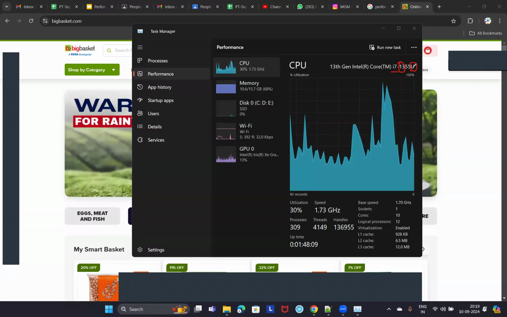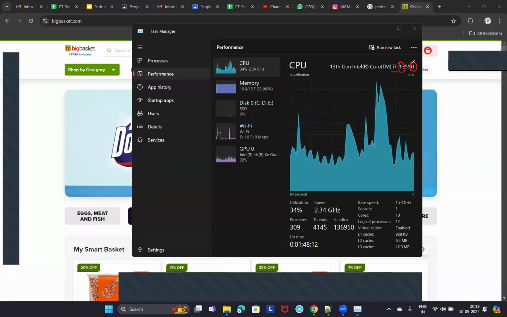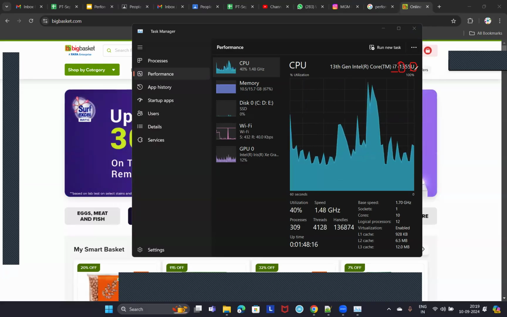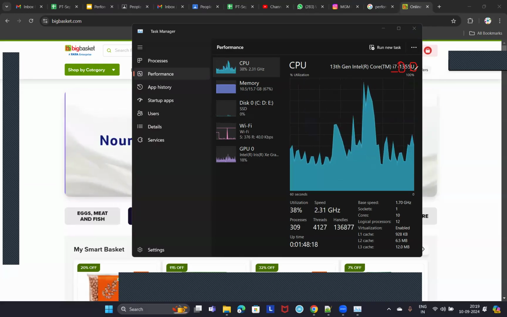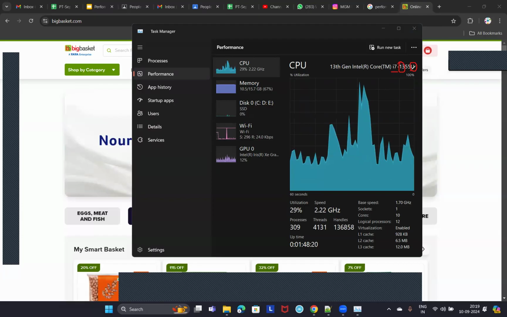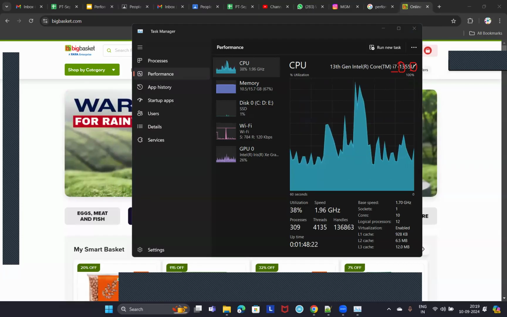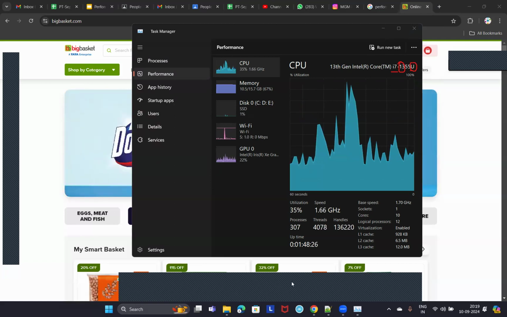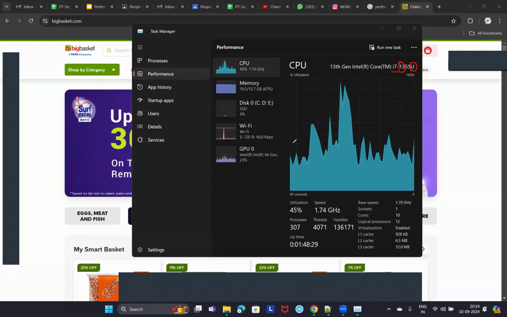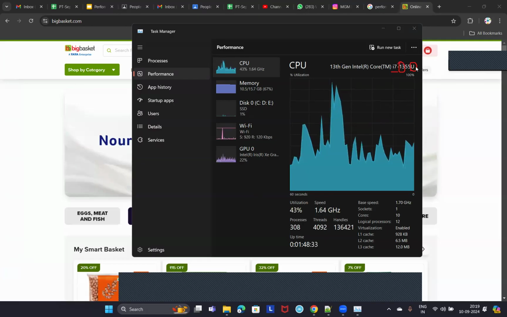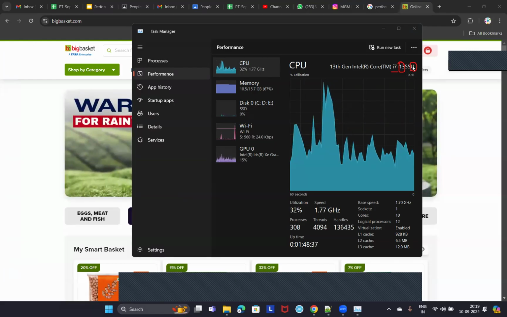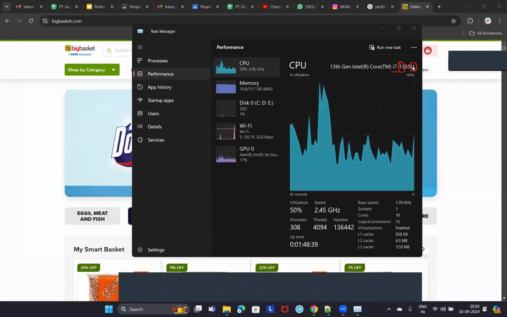So this is not a high performance processor, but it gives more charging power, right? The charging will last longer. But this is not a high performance processor. Understood, guys? I have one more laptop which is a high performance processor. Let me show you that. If anyone is looking to buy a computer, be careful with this. You should know this information, guys. It will be really helpful if you know this information.